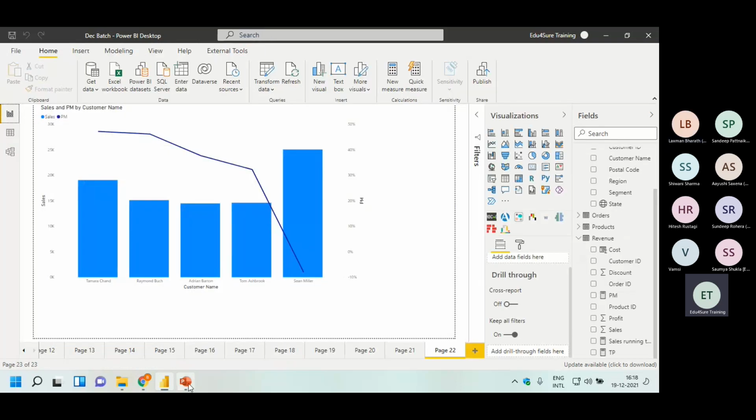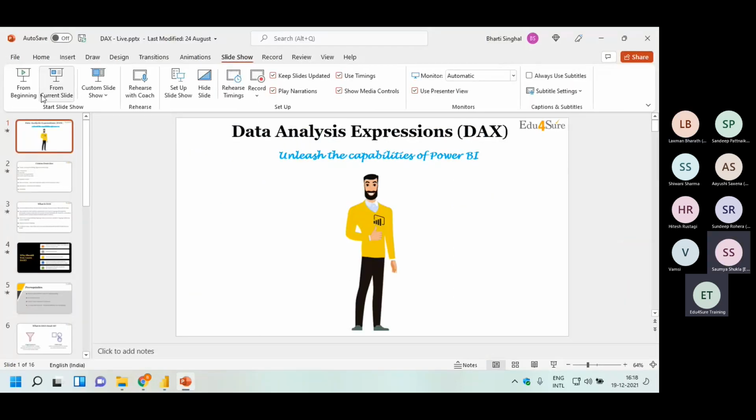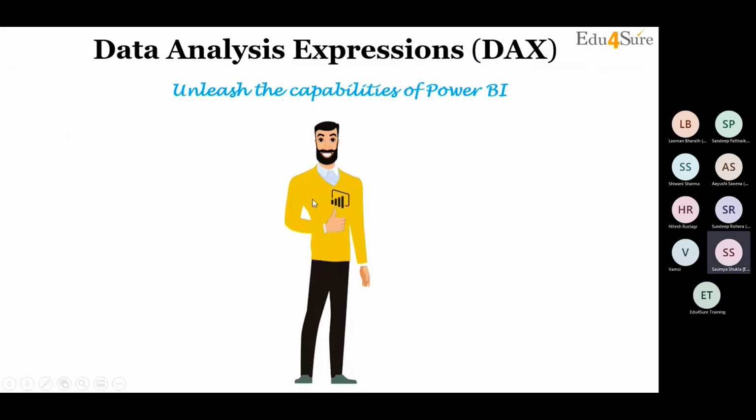Now I will take you through some of the theory part. How do we decide what we should do in Excel or Power Query and what we do in DAX? How to bifurcate what to be done here and what to be done there? See, if you are able to do your required analysis through Power BI, well and good.